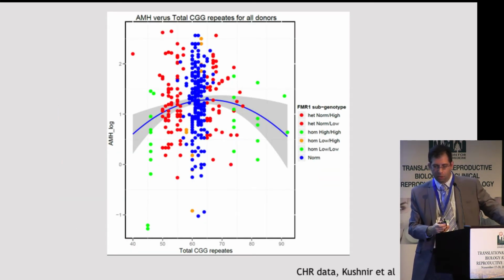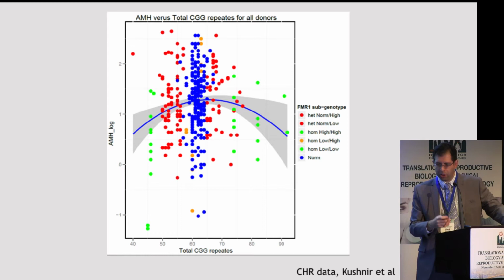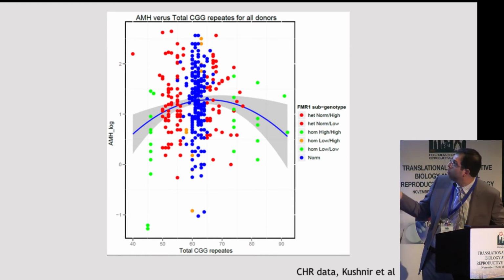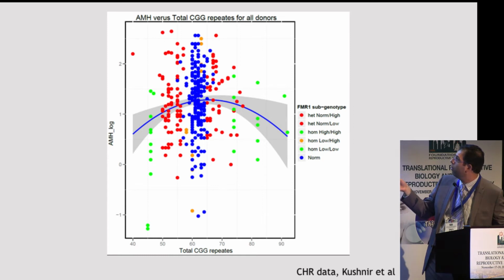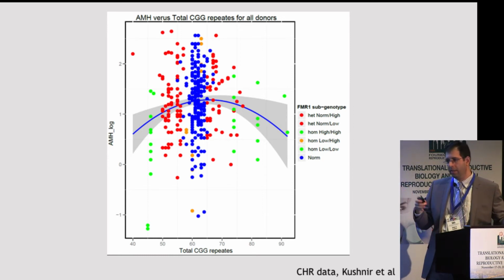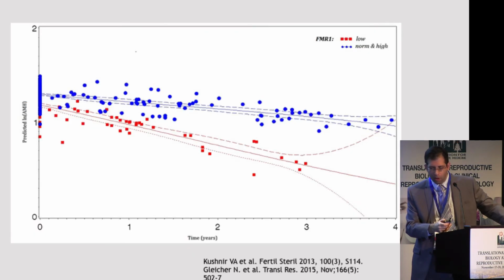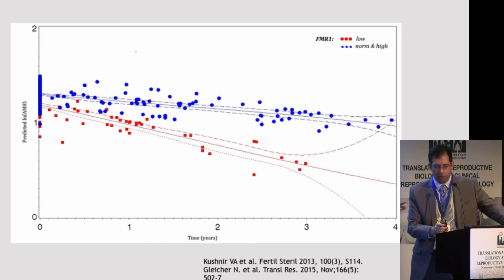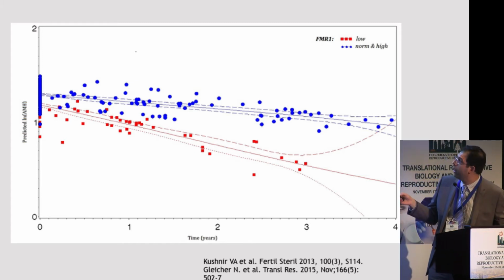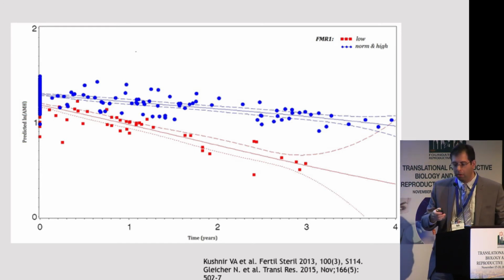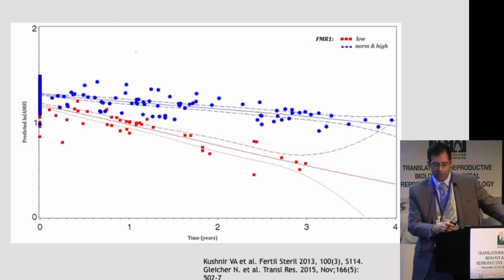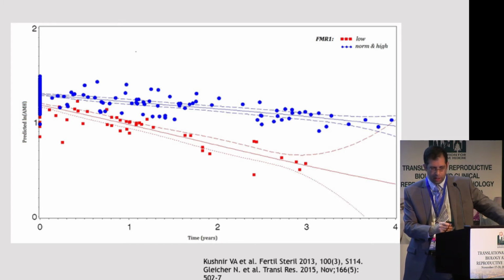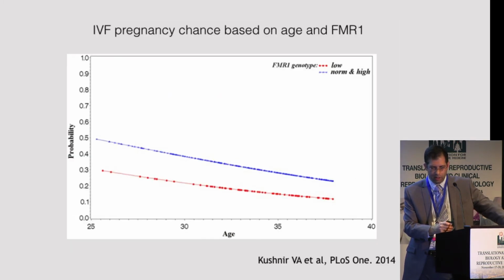And we've since looked within our egg donors, and this data was partially presented before. What we found is that when you move in either direction from the normal, where you have the 30 and 30, as you move either up or down in either direction, what you generally see is a decrease in the anti-Müllerian hormone levels. And we've seen this longitudinal data from our egg donors, where we followed them out for about 4 years and shown that those donors that have low repeats seem to age their ovaries faster. So this gene seems to be potentially an important part of the algorithm that we can ultimately envision.